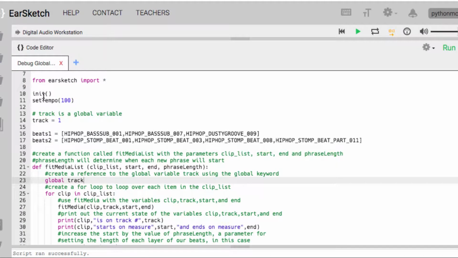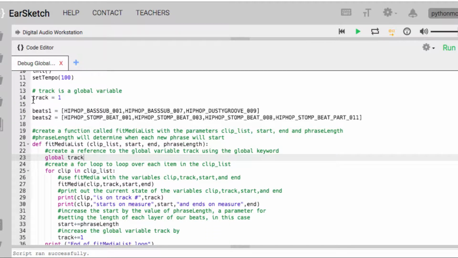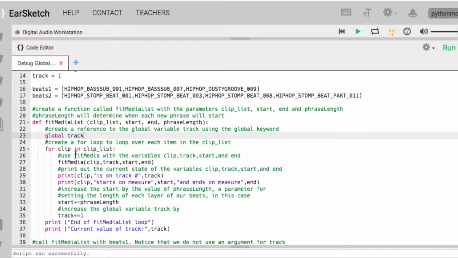We're here to break some EarSketch. We're going to break some global variables in EarSketch. So we have our code with track equals 1. We call it inside the function with the global keyword track. So global track means that now track is not a local variable. It's referring to the global value of track. So I'm going to read that number 1.